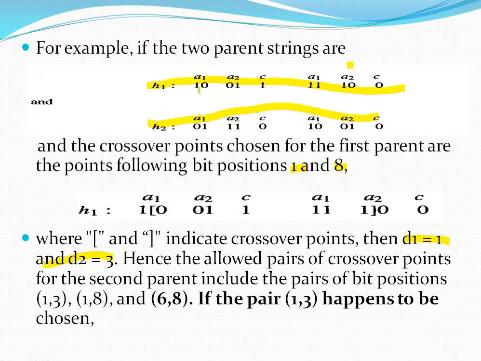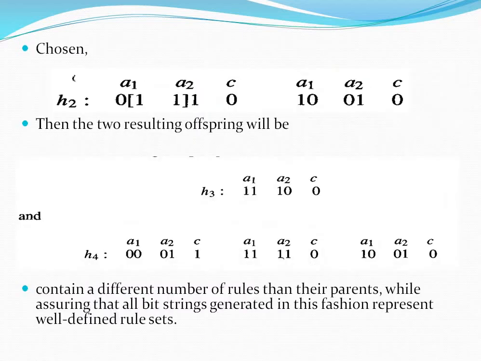Here parent 1 is this bit string. Taking the first one, the distance from the leftmost bit means it will start from 0, and the distance from the rightmost bit is 3, so it will end here. The remaining bits in between are considered as crossover bits. Hence, the allowed pairs of crossover points for the second parent include the pairs of bit positions 1,3, 1,8, and 6,8. If the pair 1,3 is chosen, it is chosen like this.